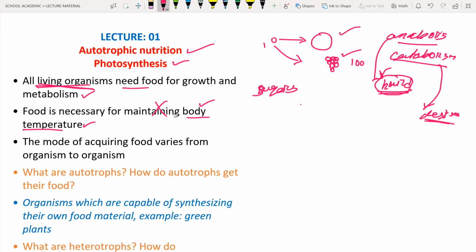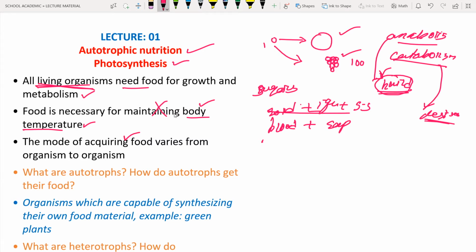The mode of acquiring food varies from organism to organism. Let us take the example: human beings consume solid, liquid and semi-solid food materials. What about the mosquito? It is going to take only blood, and the male mosquitoes may take the sap from the plant.